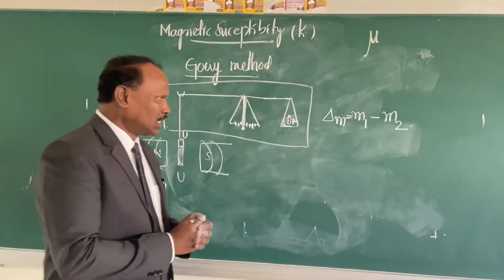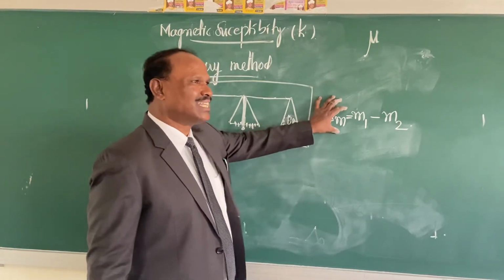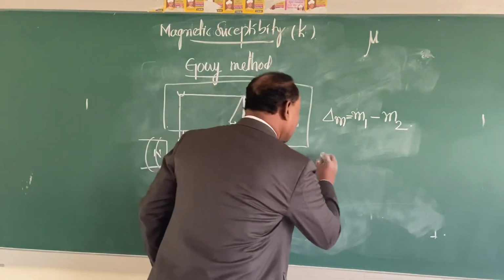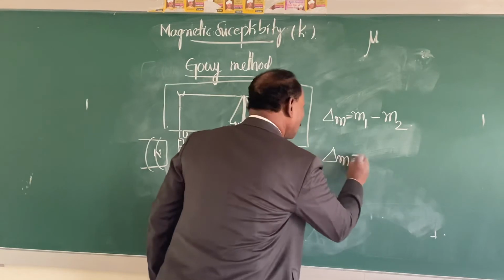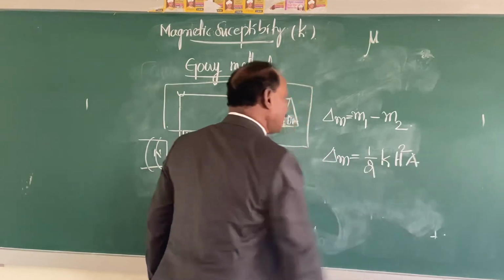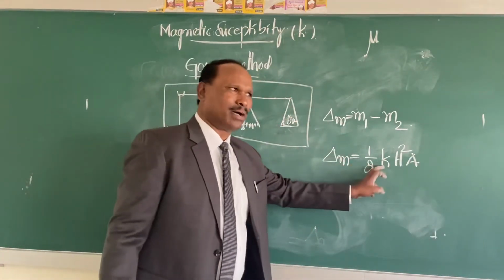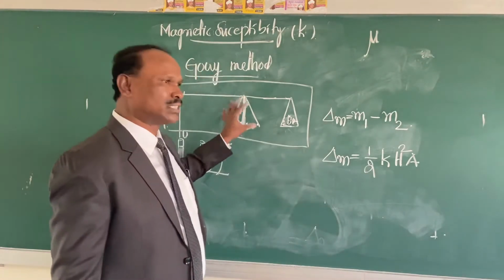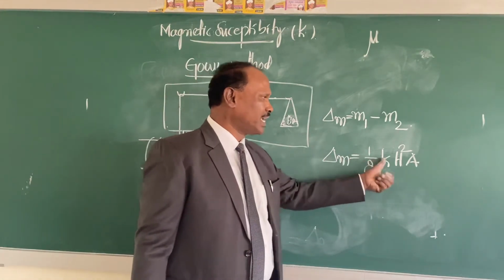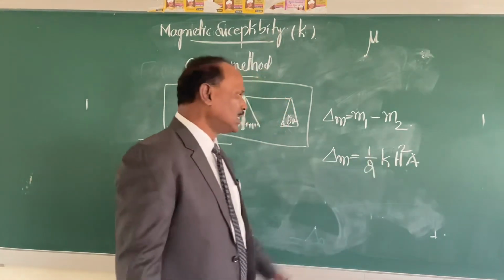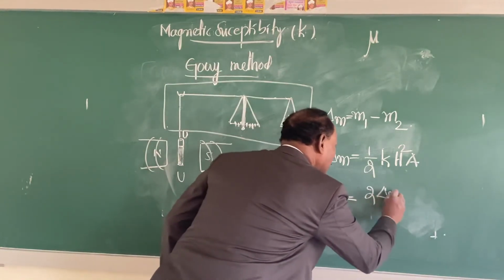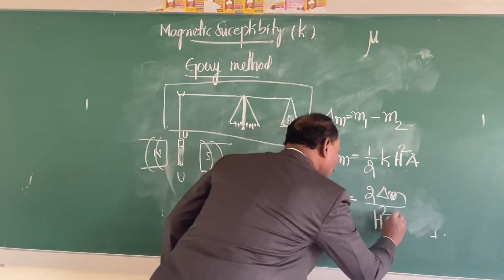Once you calculate the change in mass of this coordination compound, by using the equation delta M is equal to half KH square A, we can calculate K, that is kappa, the magnetic susceptibility of this coordination compound. So K is equal to 2 delta M divided by H square A.